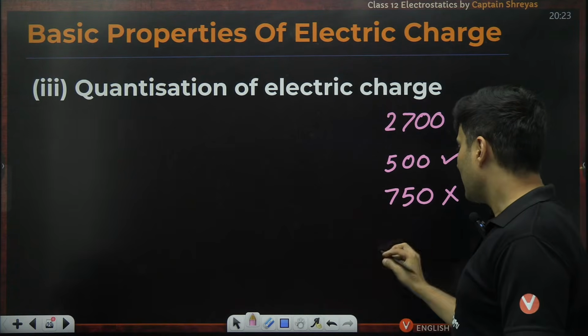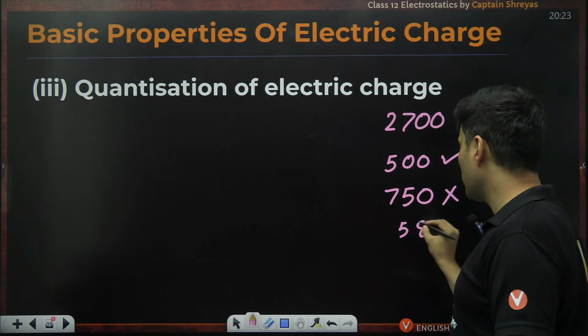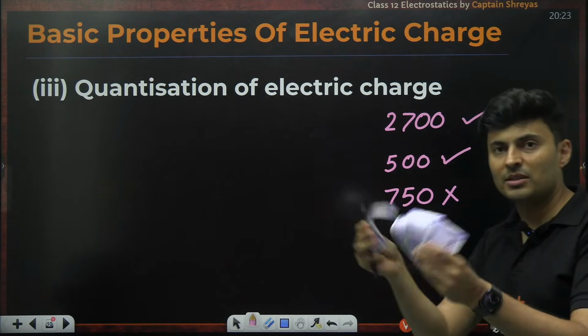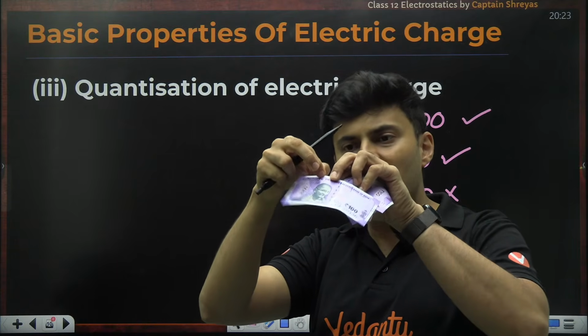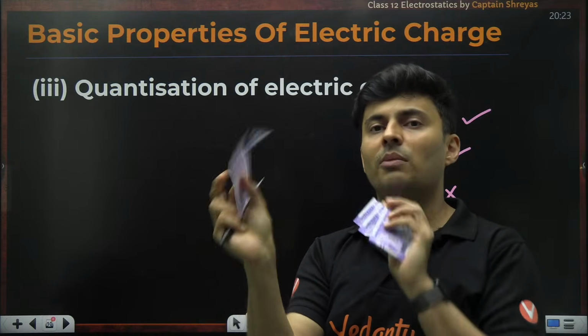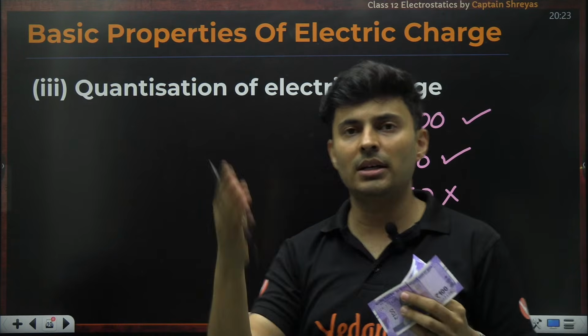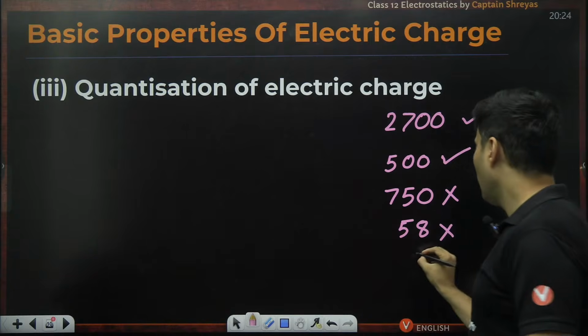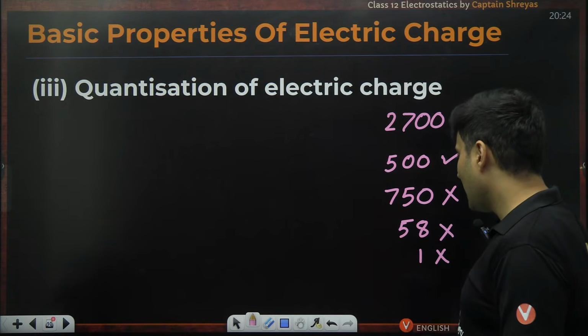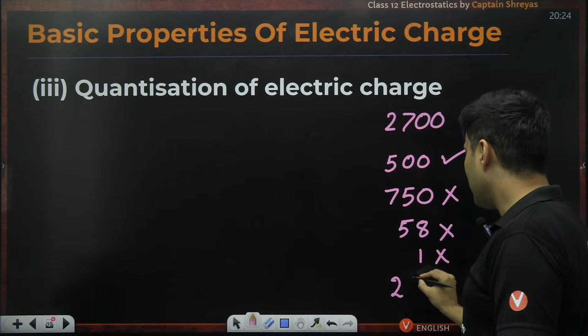Can I get 58 rupees using these notes? You cannot say, sir, one note, at exactly 58, I will tear it, so whatever is remaining is 58 rupees. You will get one tight slap. So this is not possible, right? Can I get 1 rupee? No.